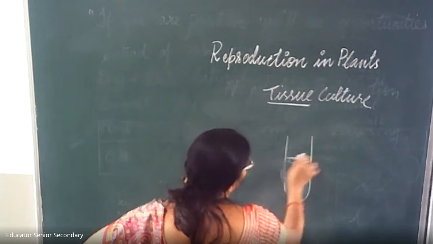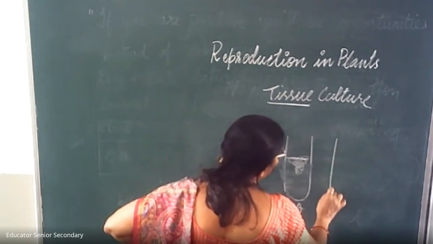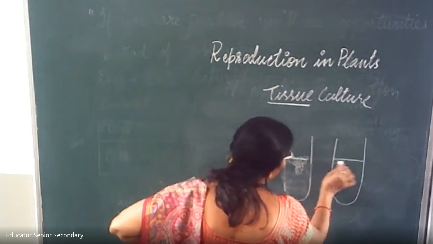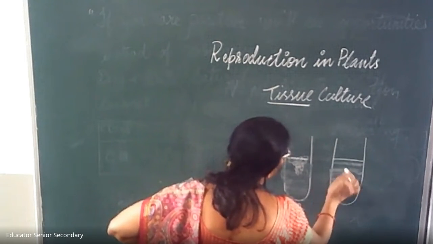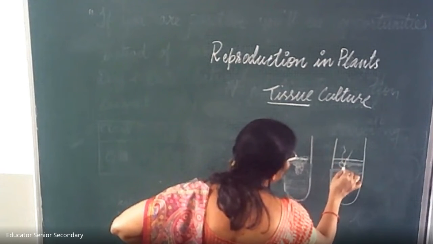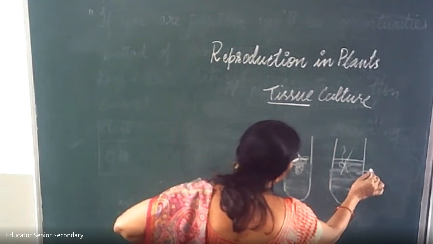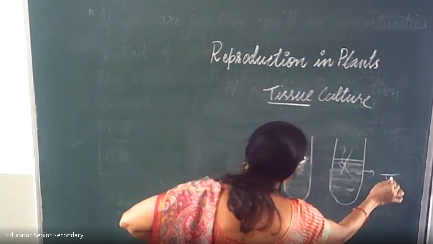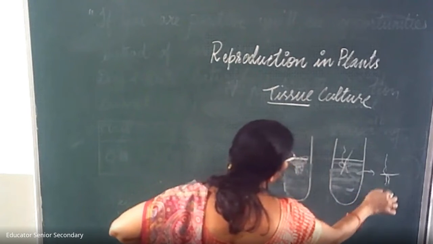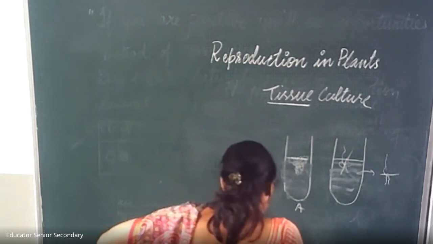Now we place these groups of cells into another nutrient medium where they are going to develop shoots. And then we take each plantlet and we sow it in the soil. Roots are already there, now the shoot is also developed. Small plantlets we are going to sow.